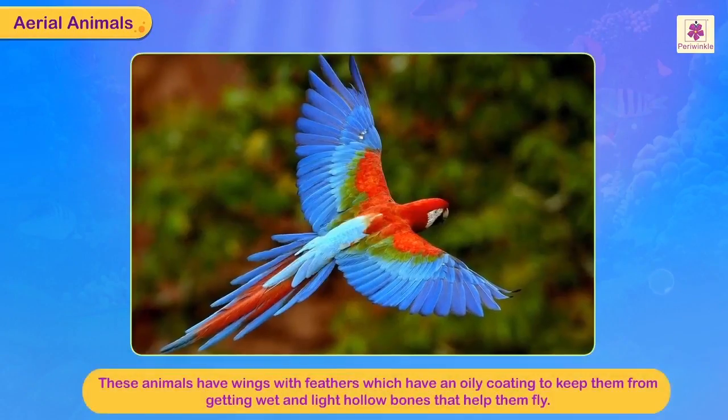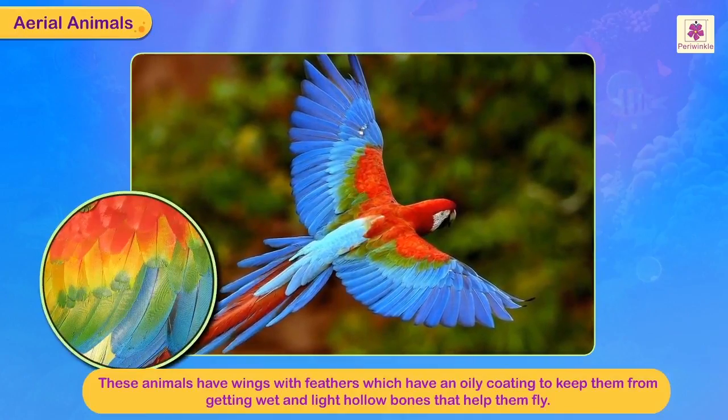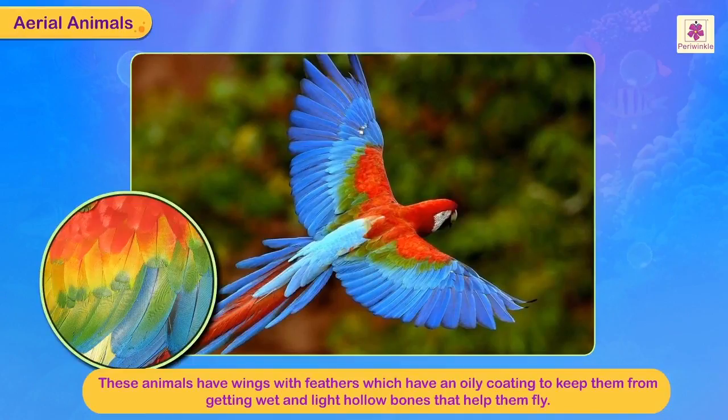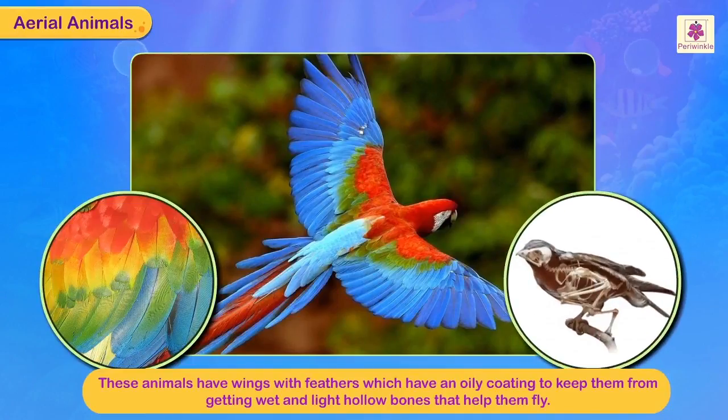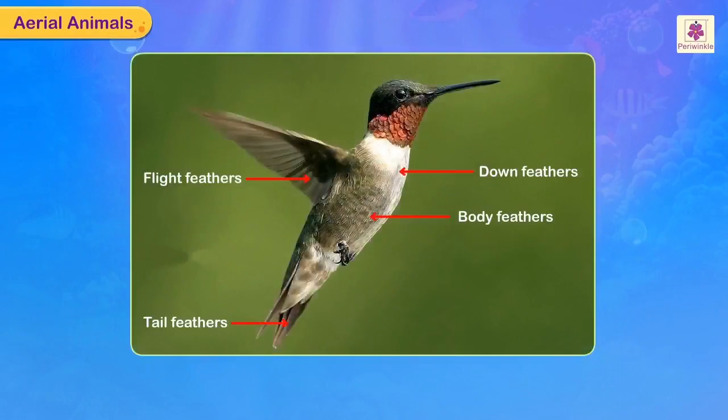These animals have wings with feathers which have an oily coating to keep them from getting wet, and light hollow bones that help them fly. Birds have 4 kinds of feathers.